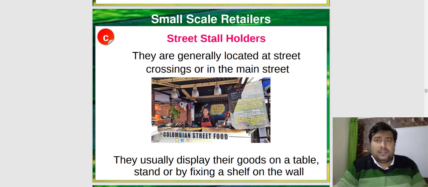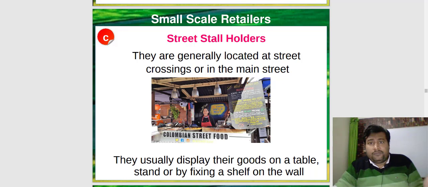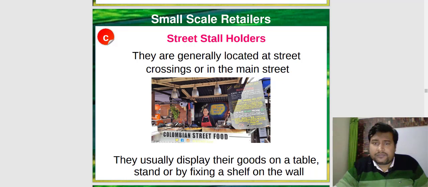In the evening they come and open their shop near the Maharaja fast food corner, near the SBI ATM at Lanka. These are all street stall holders. Near the Jalan, at JRS Road, you can see them in so many places.